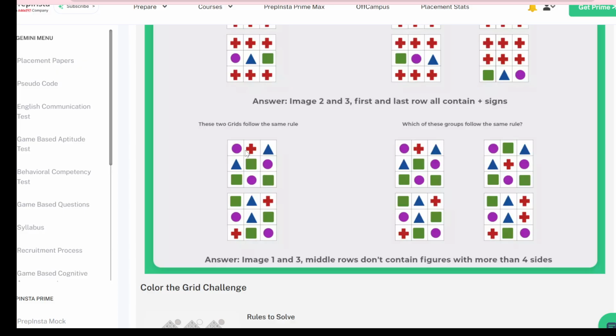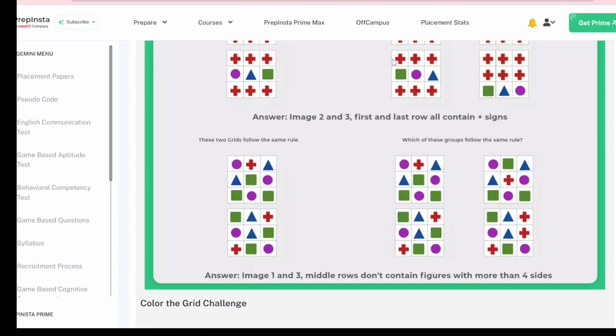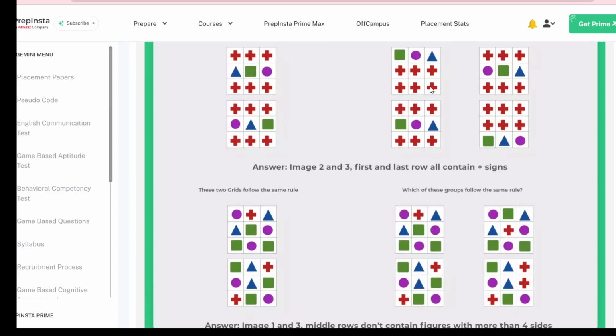It's not that you have to find the same symbol, like here it is written plus plus plus plus, so you are finding only plus. If there is a rectangle in the first and third row, then it might be following the same rule, because they are not saying they follow the same symbol, they are following the same rule. So it can be a different symbol but following the same rule.